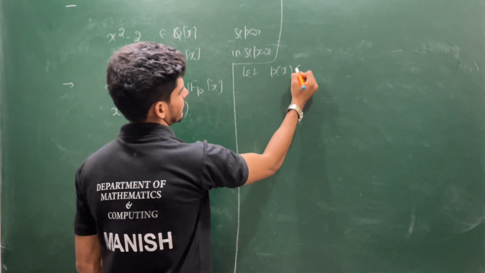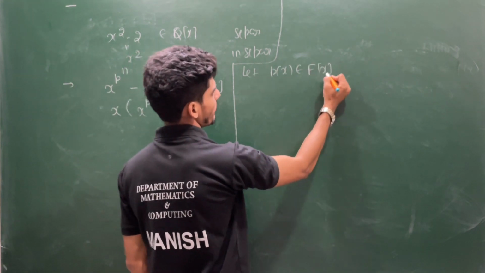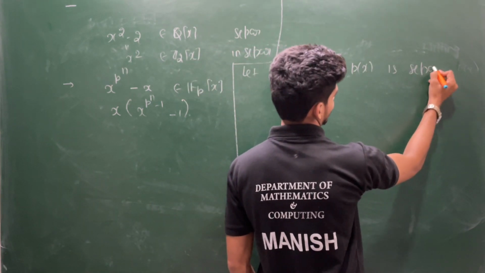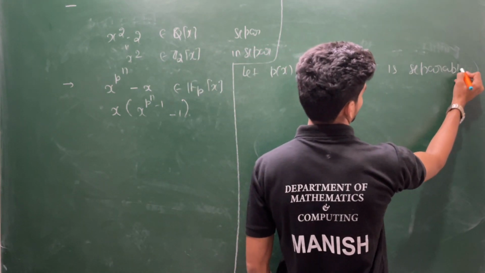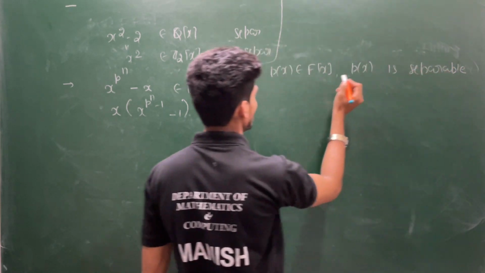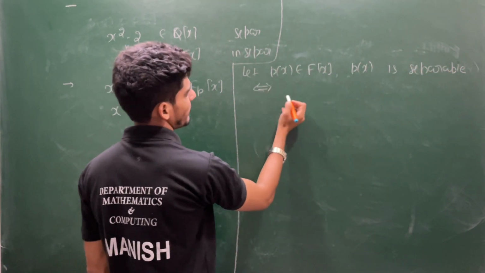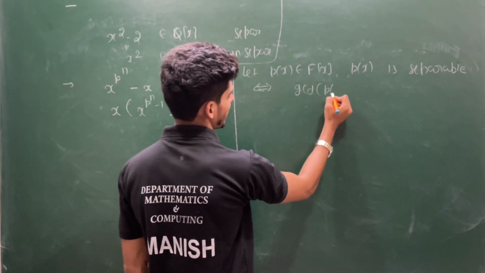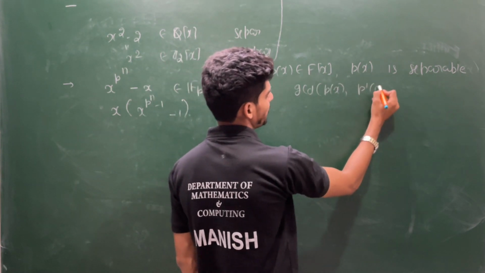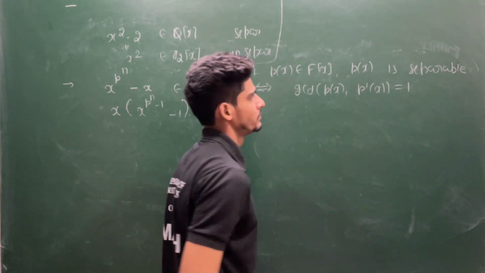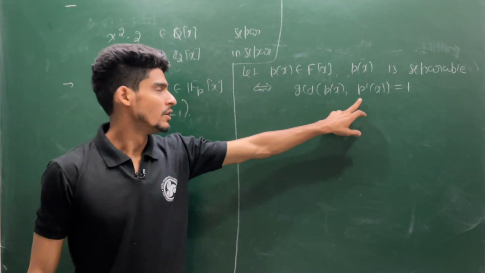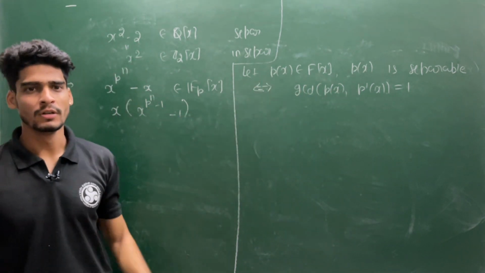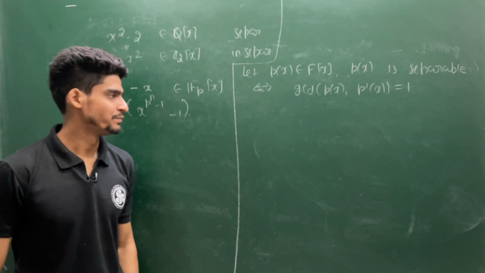Let p(x) belong to F[x]. p(x) is separable if and only if the GCD of p(x) and p'(x) is 1, where p'(x) denotes the derivative, the simple derivative you use in your basic calculus.